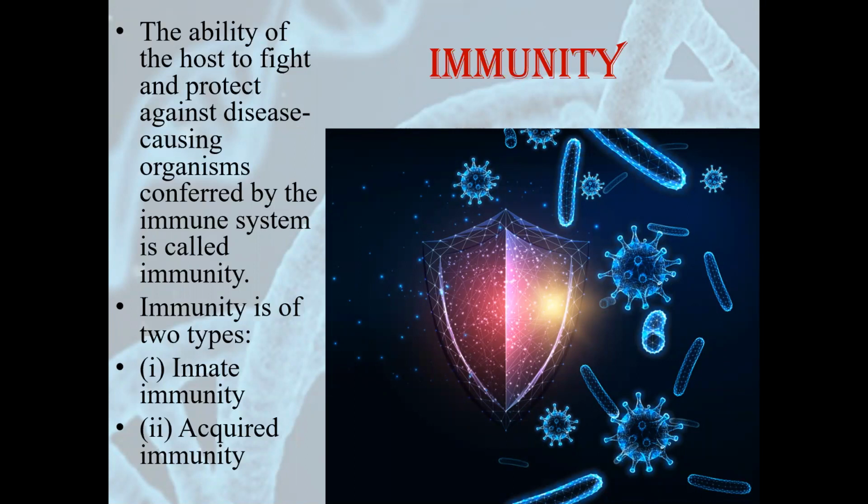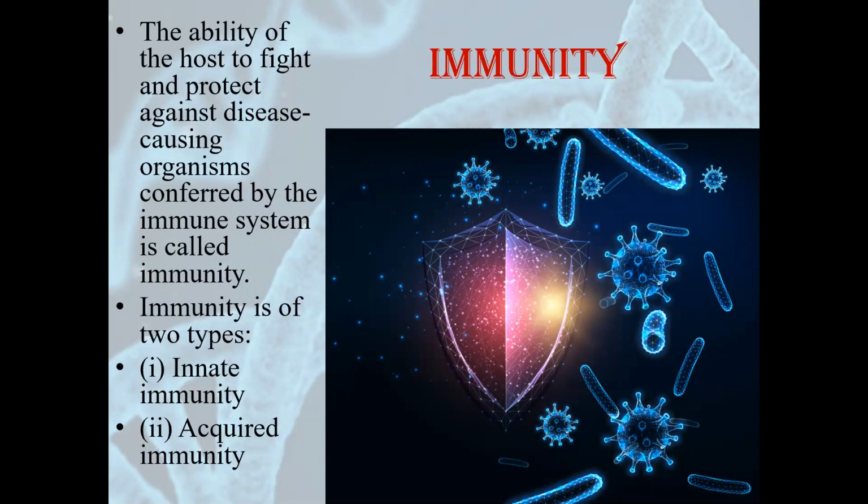When these microorganisms enter our body, the body has the capability to fight against these pathogens. This capability is known as immunity. And this immunity is conferred by a well-developed system inside our body. This system is called the immune system.